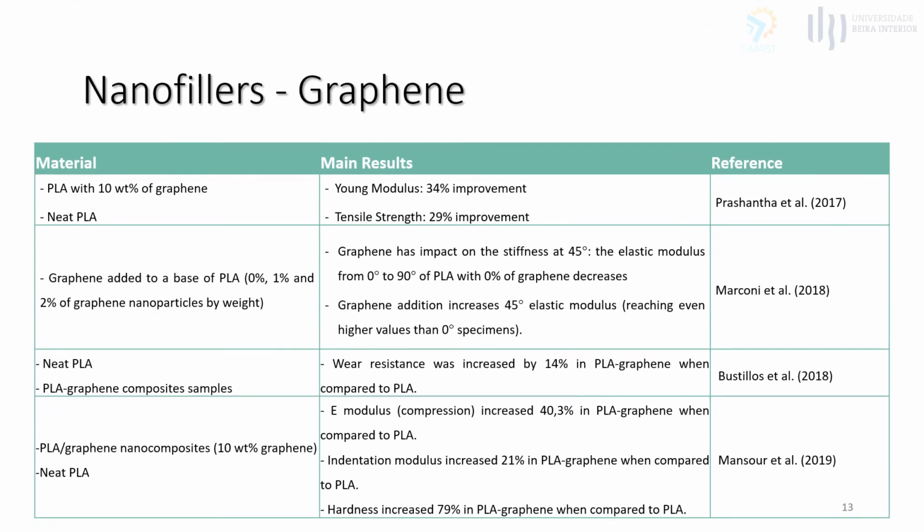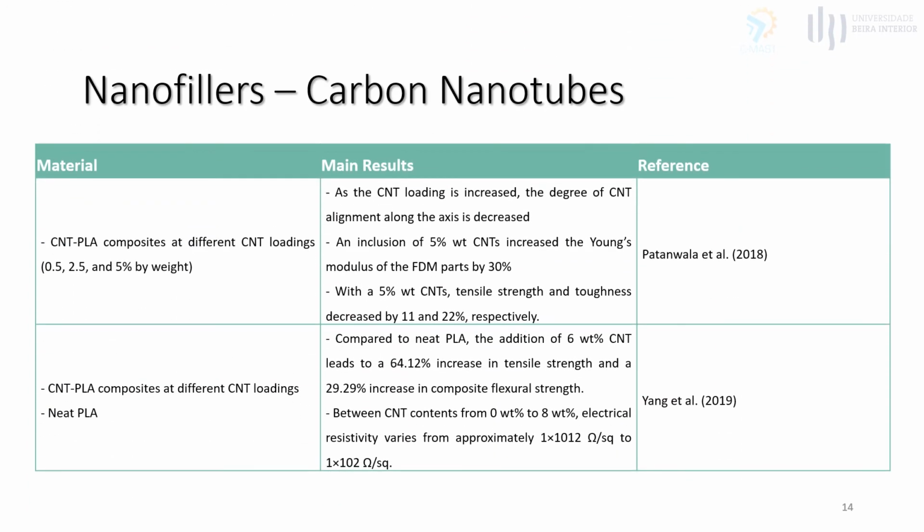This table summarizes some papers about PLA-based composites reinforced with graphene. In these four cases, it is possible to conclude that mechanical properties are improved with the addition of this filler. In this table, it is possible to see the main results of two papers. Unlike the other nanofiller, graphene, the addition of carbon nanotubes is not always beneficial for some of the mechanical properties of the printed parts, such as tensile strength and toughness.